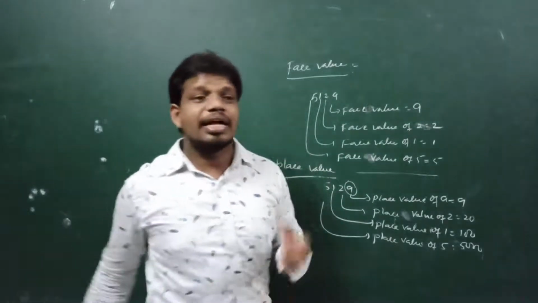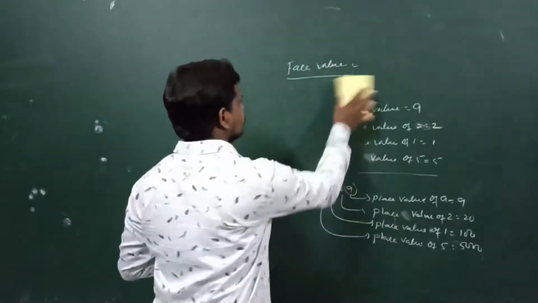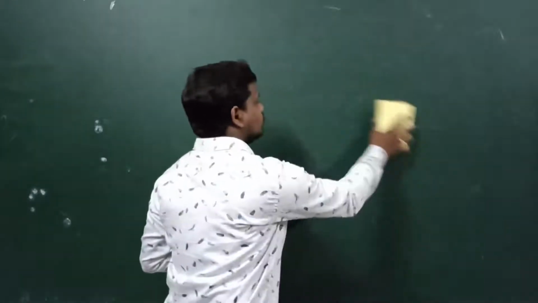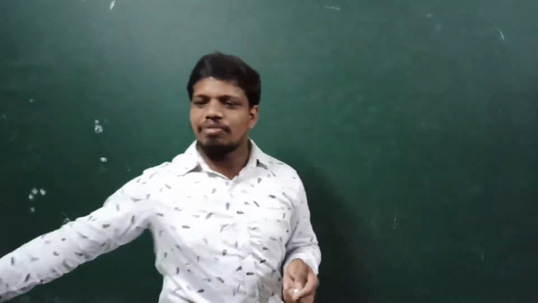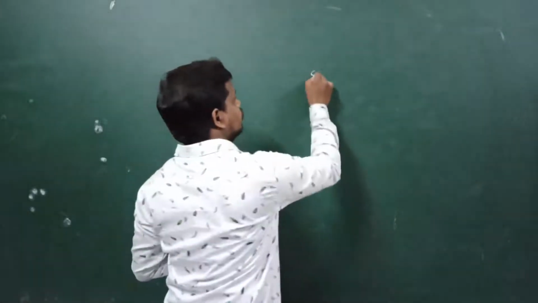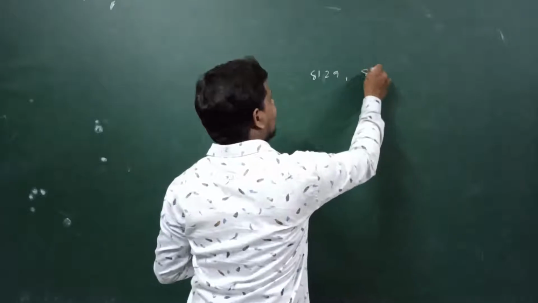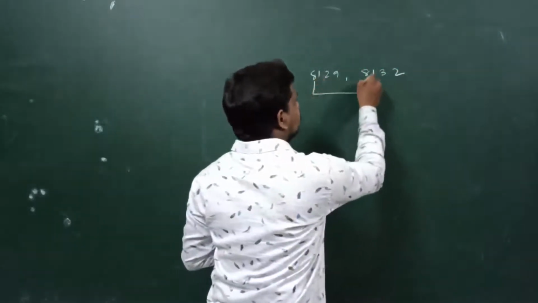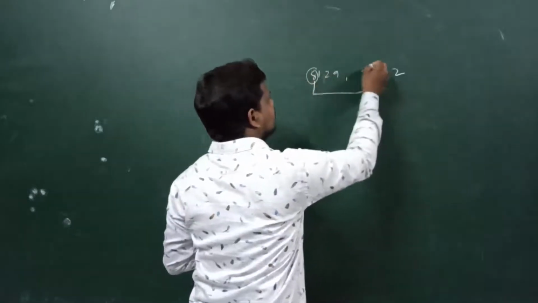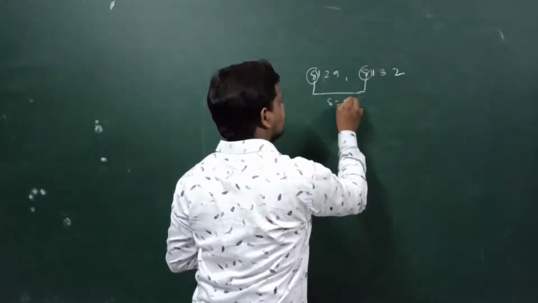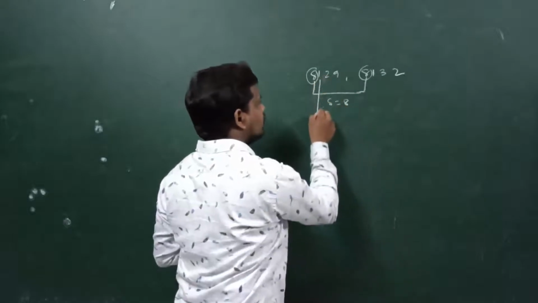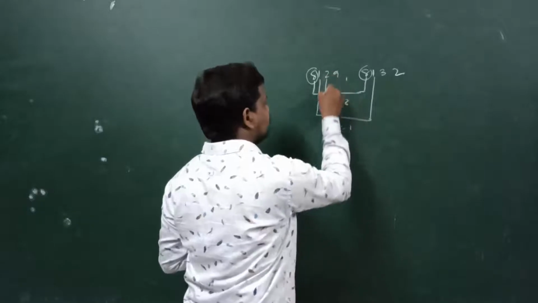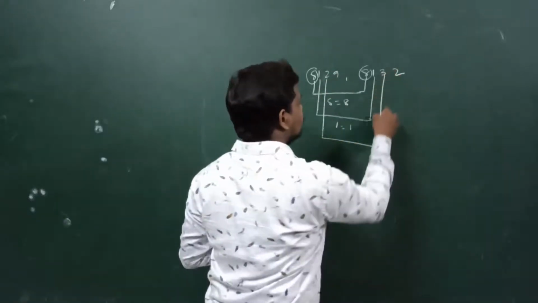Next is comparison of numbers. For example, how can we compare 8129 and 8132? First you compare the thousands. Here these are the same, 8 equals 8. Then we go to compare the next digit. These are also the same. So again we shift to the next digit, and here we have to compare.